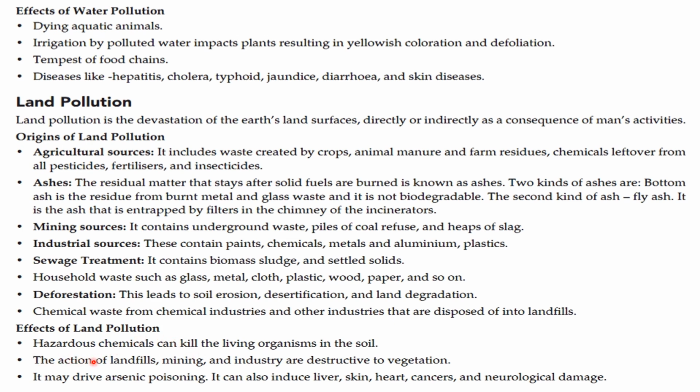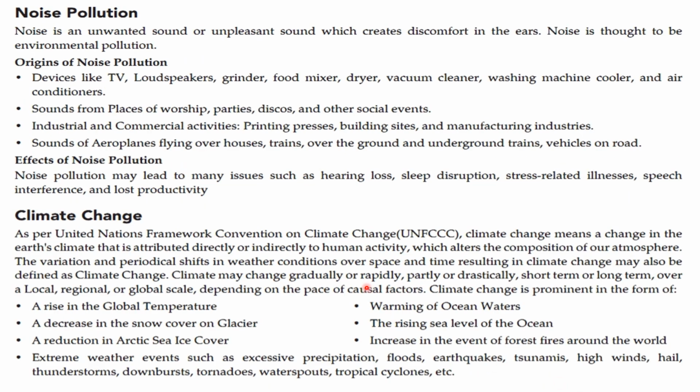Effect of land pollution. Hazardous chemicals can kill living organisms in the soil. The action of landfill, mining and industry are destructive to vegetation. It may cause arsenic poisoning. It can also induce liver, skin, heart cancer, and neurological damage.